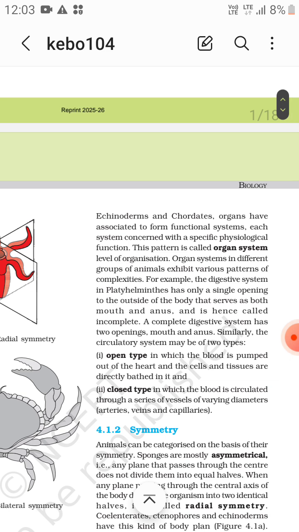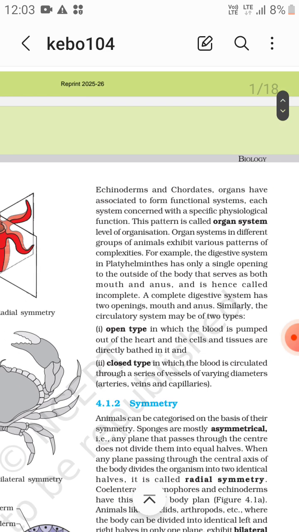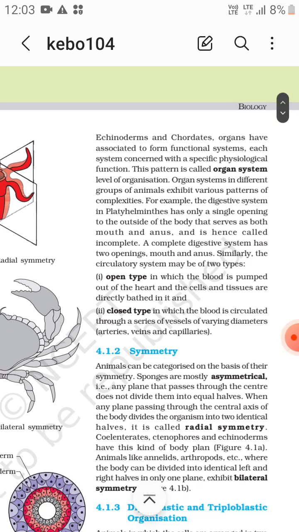Similarly, a circulatory system is of two types, open type and closed type. In open type, blood is pumped out of the heart and the cells and tissues are directly bathed in it. And closed type, in which the blood is circulated through a series of vessels of varying diameters: arteries, veins and capillaries.